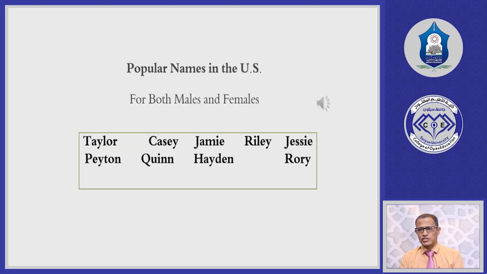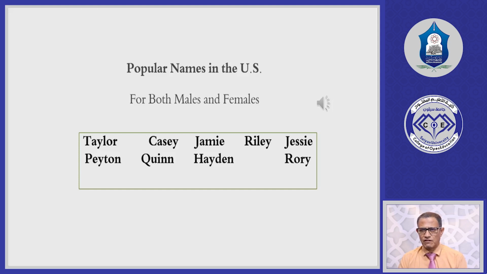In this unit also, in this lecture, we are going to give you some names which are popular in the United States. Some popular names are given to both males and females. Look, we have some names in this box: Taylor, Casey, Jamie, Riley, Jesse, Peyton, Quinn, Hayden, Rory. All these names are given to both males and females because they may express something for them, and they are popular names in the US.